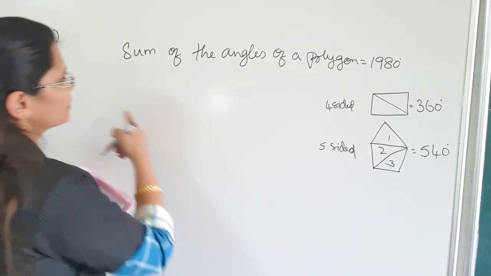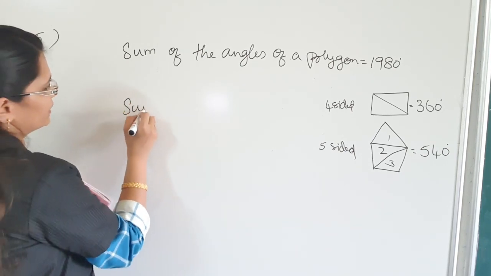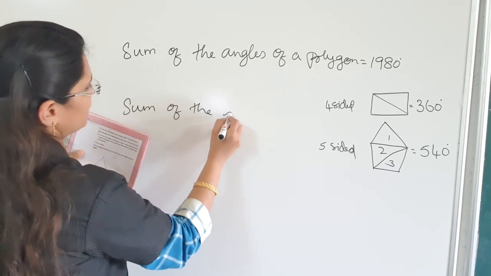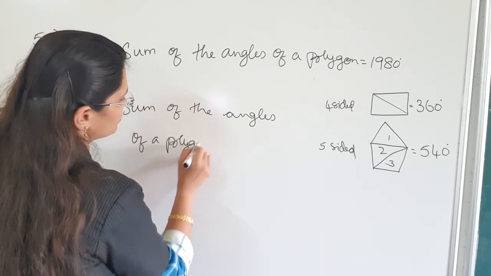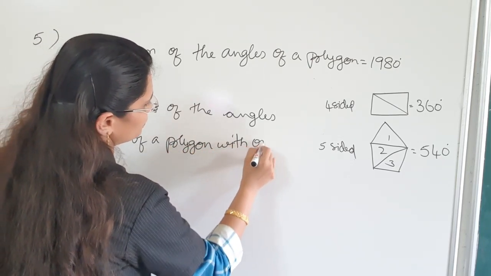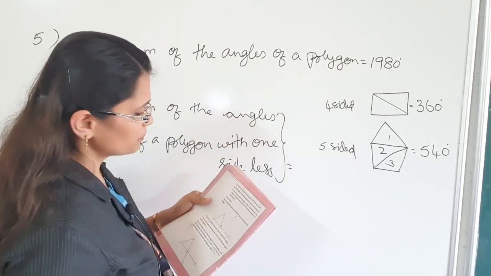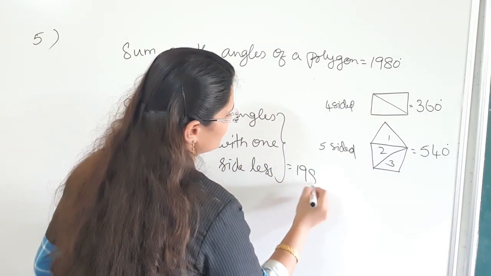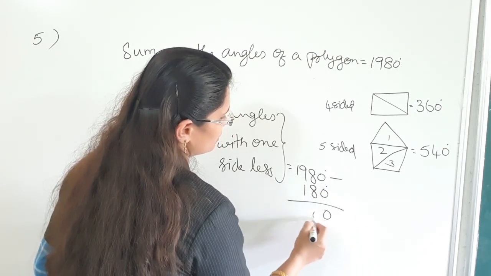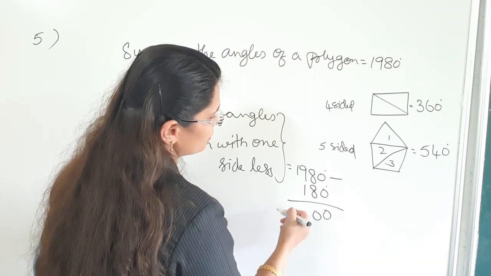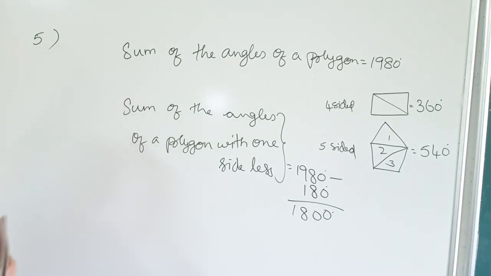Okay, so here you can write: the sum of the angles of a polygon with one side less is equal to 1980 minus 180 degrees, which is equal to 1800 degrees.